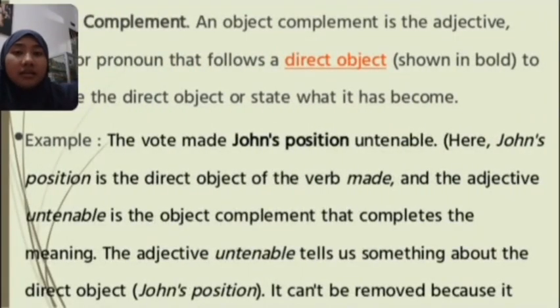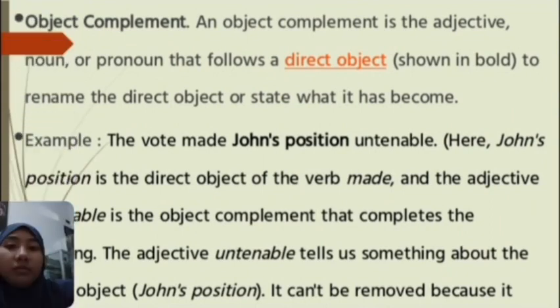And then the second is object complement. Object complement is the adjective, noun, or pronoun that follows a direct object to rename the direct object or state what it has become. For example, the fourth makes John's position untenable.